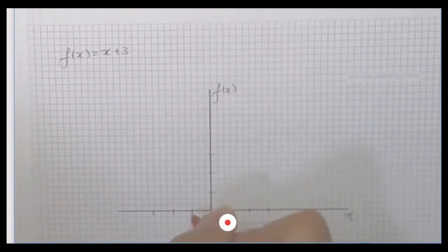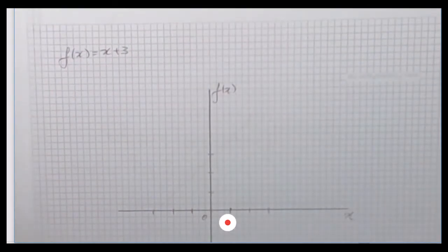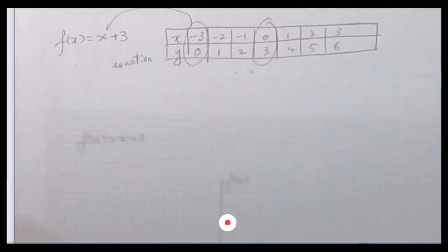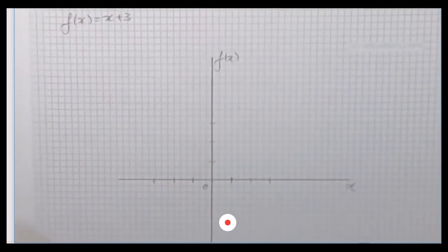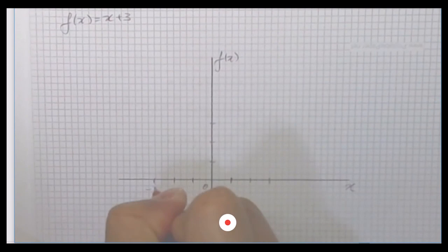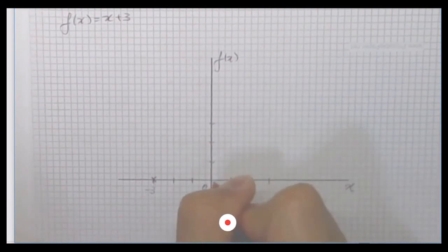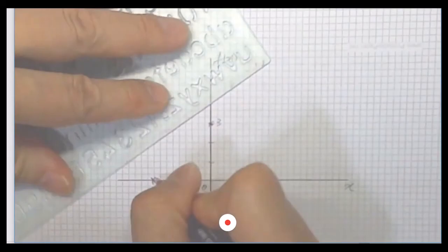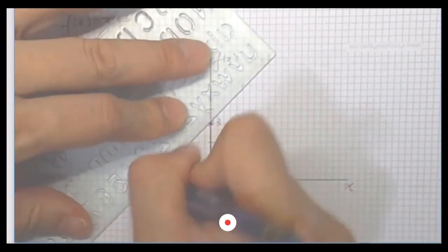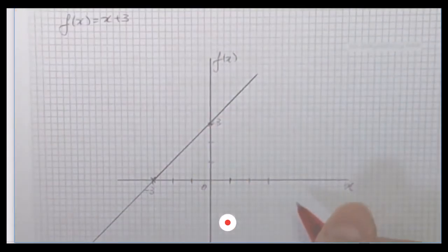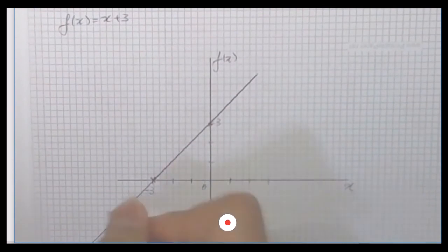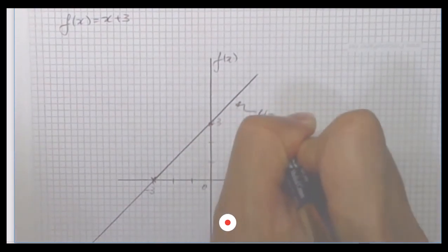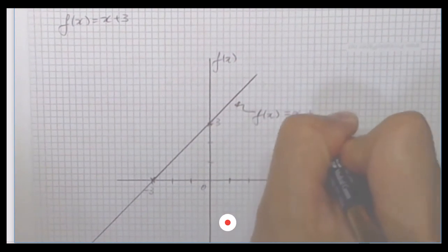Okay, and then you do the marking from the table, the last table, and put the values in this table. This one is -3, 0, and 0, 3. Also draw a straight line. With the help of the graph paper, the straight line will be more exact. It's a straight line, and this is the function f(x) equals x plus 3.